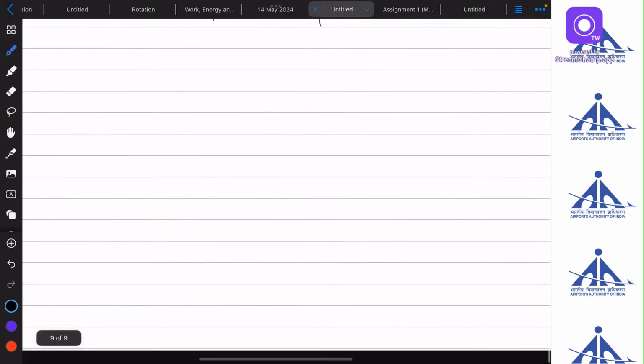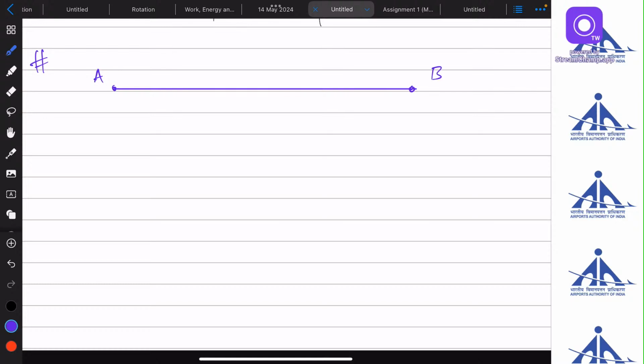Now there are three special cases. Point A, point B. It is said that a body has covered two equal distances in some time. Let's say velocity v1, velocity v2. So from A to C, it has traveled a distance d with some velocity v1. And from C to B, it has traveled the same distance d with velocity v2. And we want to find the average velocity, or let's say the average speed, from A to B.